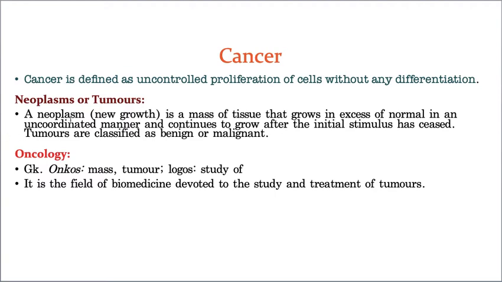Now neoplasms are tumors. Tumors means they are formed by the excessive, uncontrolled growth of cells. Whereas oncology means studying about various types of tumors and also the treatments of the tumors. Studying about these cancerous tumors is called oncology. Further details are not needed; for this chapter, this much information is enough. And the detailed information I am going to give you in the 12th class.